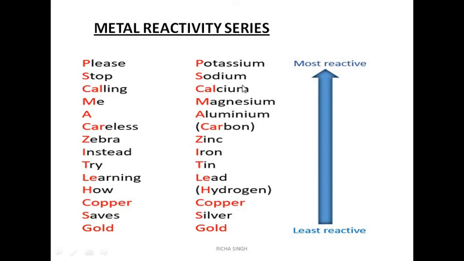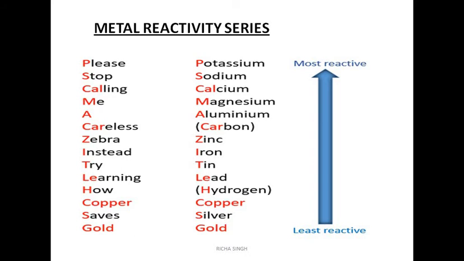There is one more mnemonic also to learn the reactivity series. It is also given here, like the order is potassium, sodium, calcium, magnesium, aluminium, carbon, zinc, iron, tin, lead, hydrogen, copper and silver. Mnemonic you can learn like: please stop calling me a careless zebra. Instead, try learning how copper saves gold. You can form your mnemonics also. The main logic behind this is that you have to learn this metal reactivity series. By learning the reactivity series, you can tell what product is going to form.